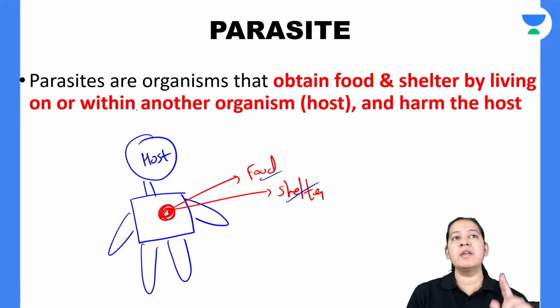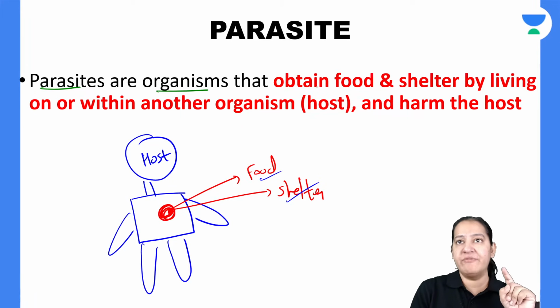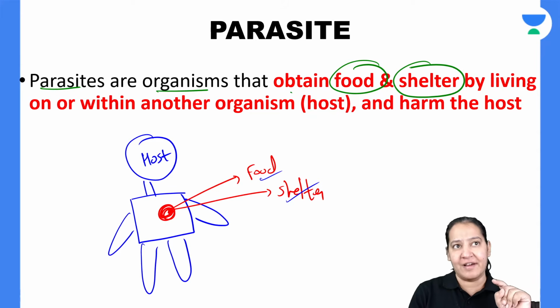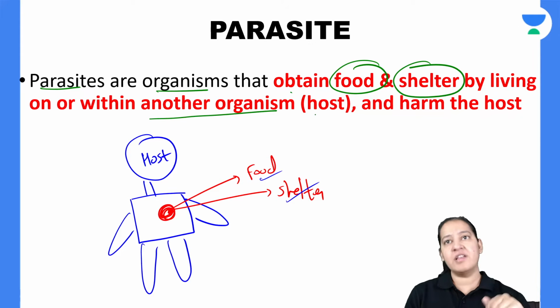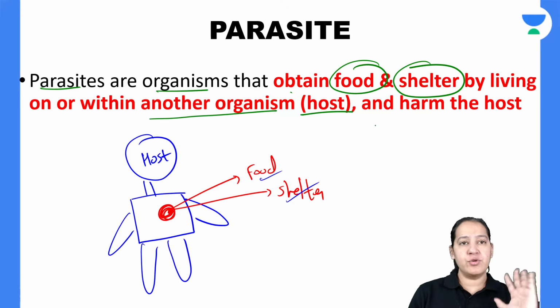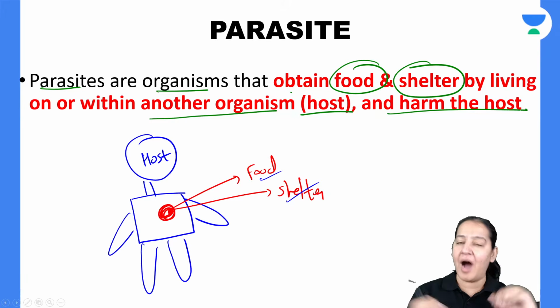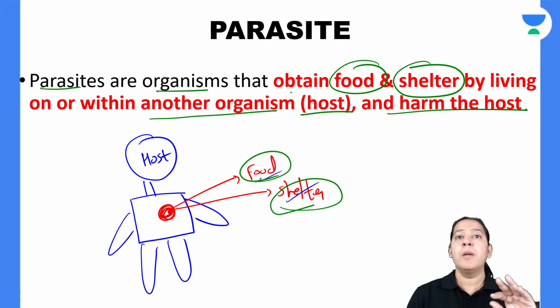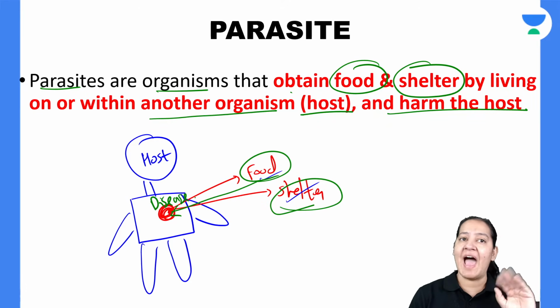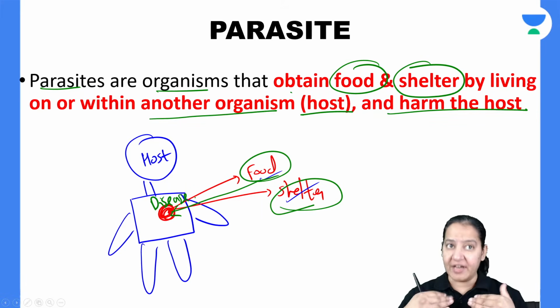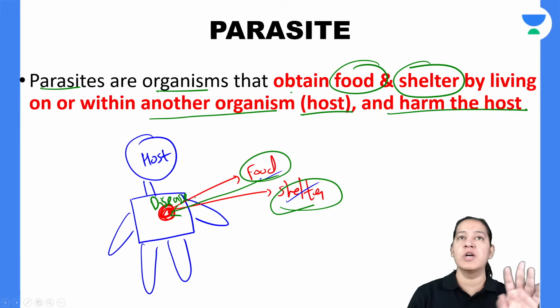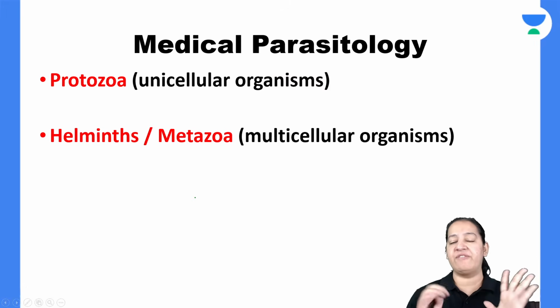So what is the definition? Parasites are organisms which obtain food and shelter by living on or within another organism, and that other organism is known as the host. By doing so, the parasite is harming the host. It is obtaining food and shelter, but at the cost of that, it is giving disease to the host. So the host will have a disease caused by the parasite. The parasite takes food and shelter from the host and gives disease to the host. That is the definition of a parasite.